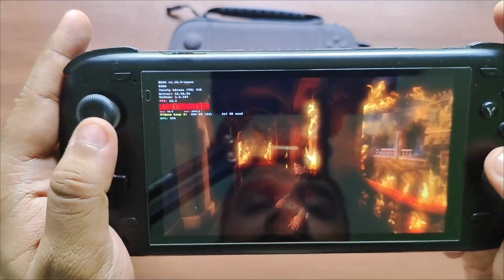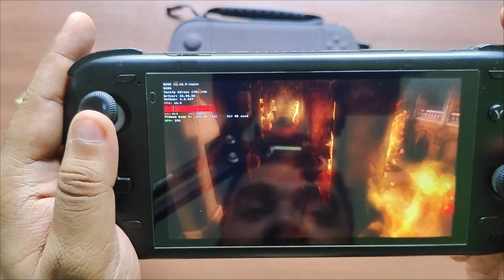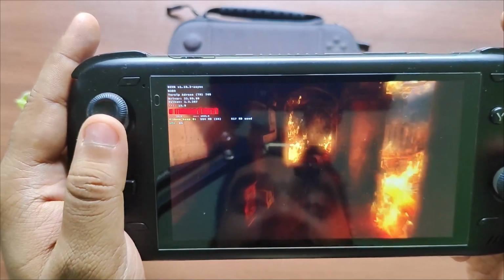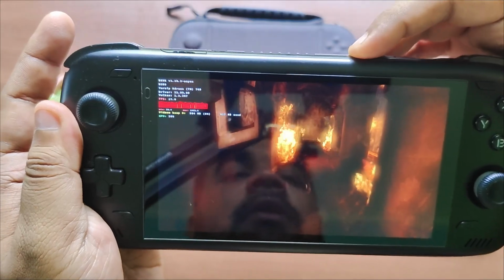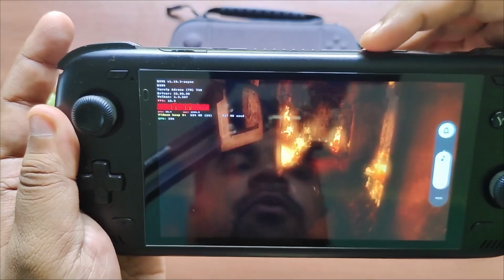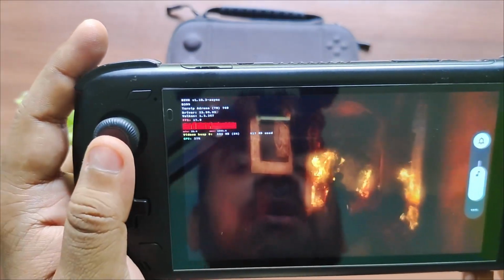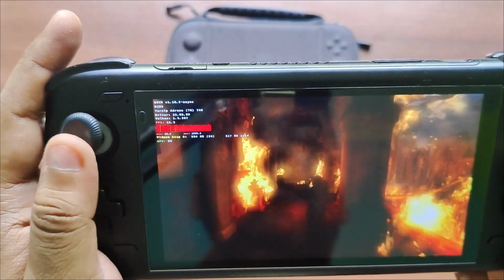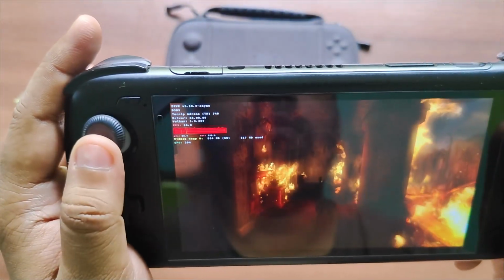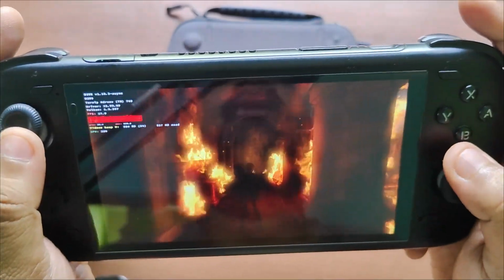So apart from the frame dips and constant low frame rates, I don't see any other problem. Let me just reduce the volume a bit. This is, I think, set to full volume. Okay. So I think this is pretty much it about the gameplay, guys.